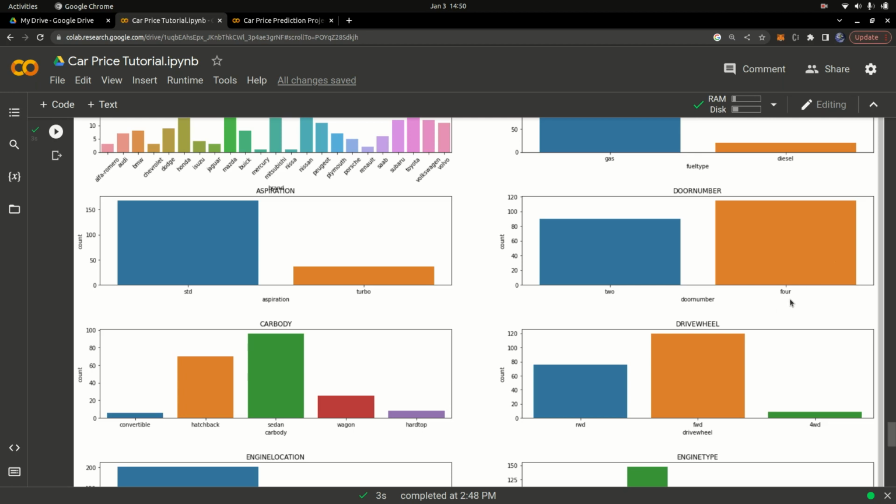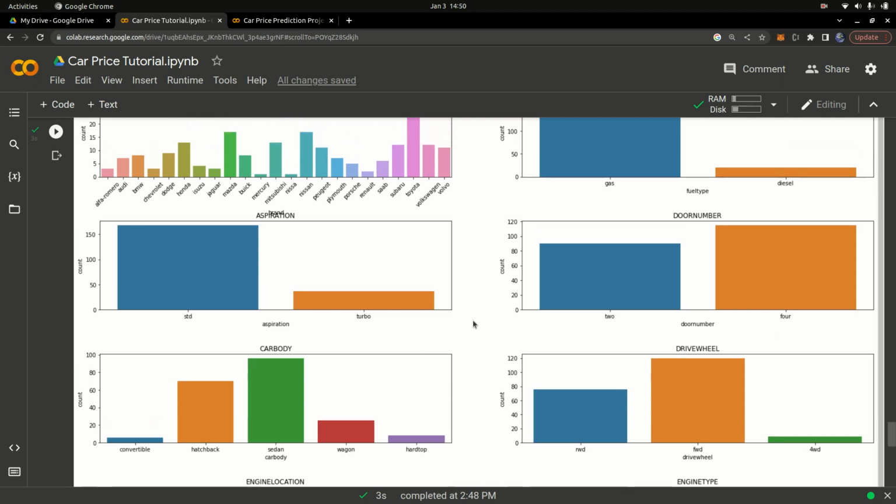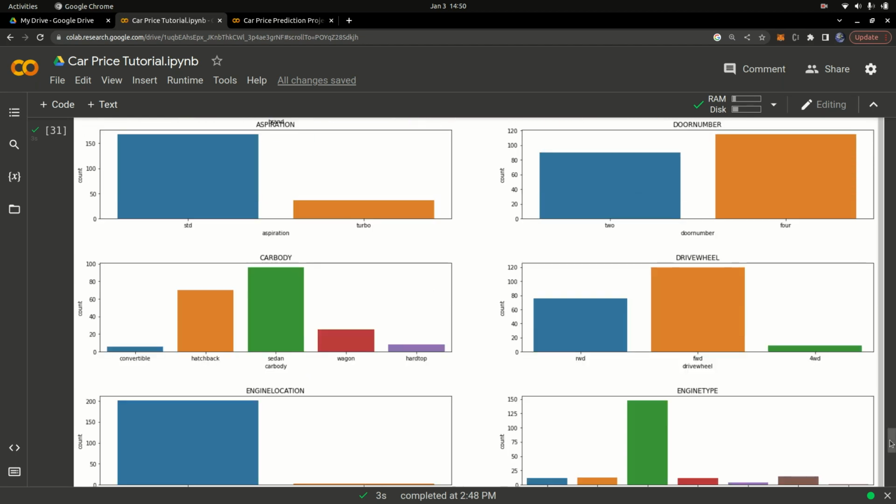And we got the car body. We have sedan, convertible, wagon, hatchback, and also hardtop. So the most common one is actually the sedan body type. Okay, so sedans are the most, and then you have the hatchback, and then finally the wagon, and then the hardtop and the convertible. I think the least is the convertible body type.